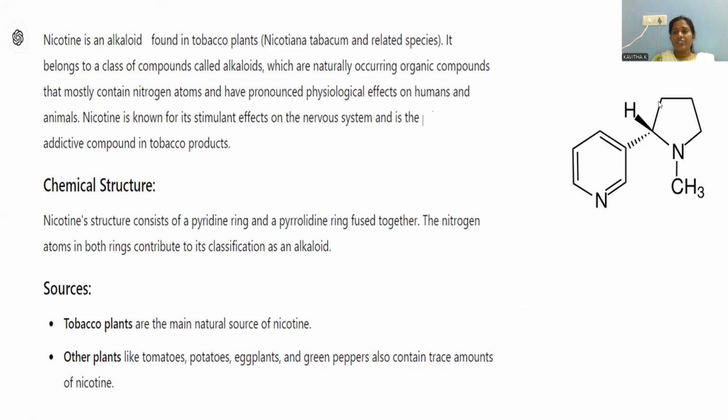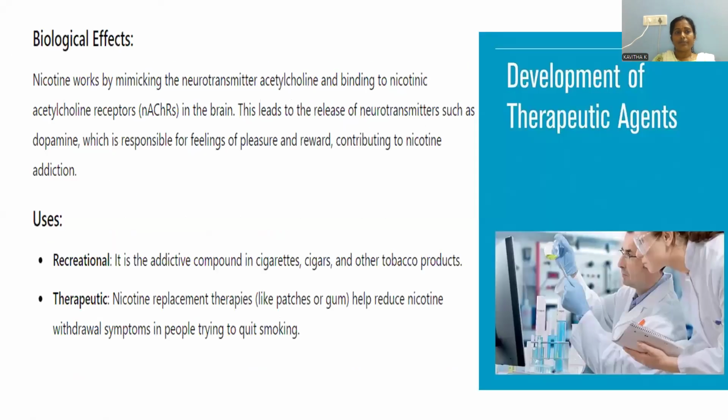From where can you extract nicotine? Tobacco plants. Tobacco plants are the common source of nicotine. Other plants like tomatoes, potatoes, eggplants, and green peppers contain traces of nicotine. The maximum concentration, an economic amount, can be obtained from the tobacco plant. In tomato, potato, eggplant, and green pepper, nicotine is present only in infinitesimal amounts.